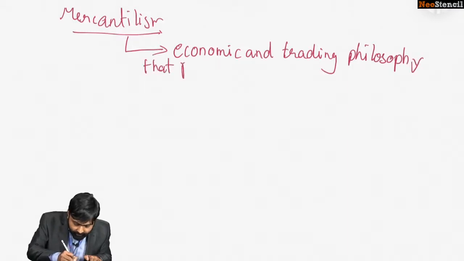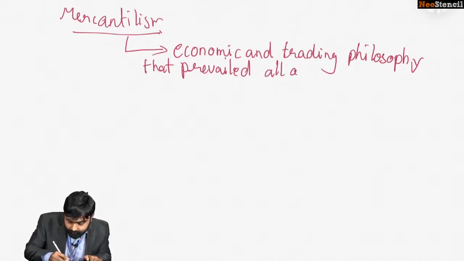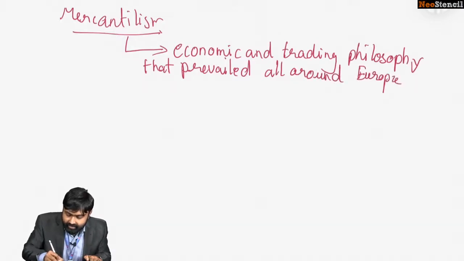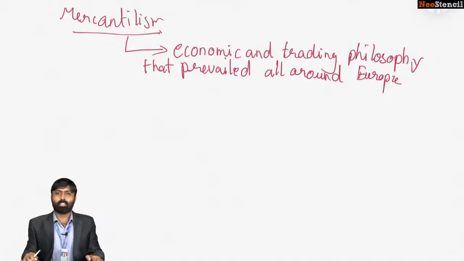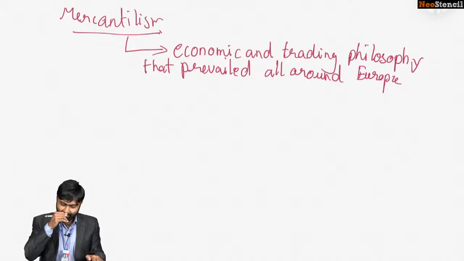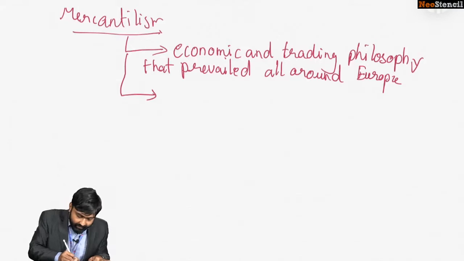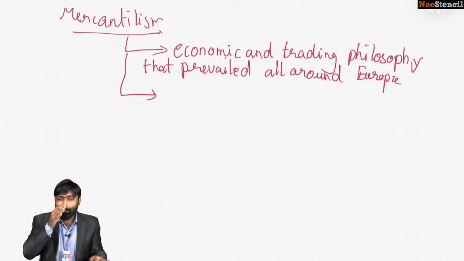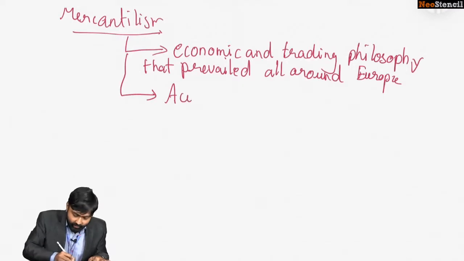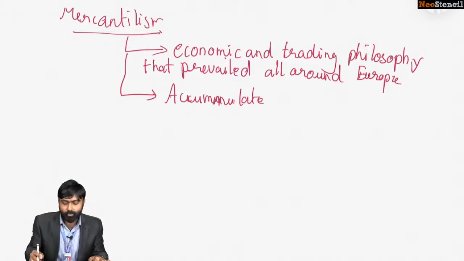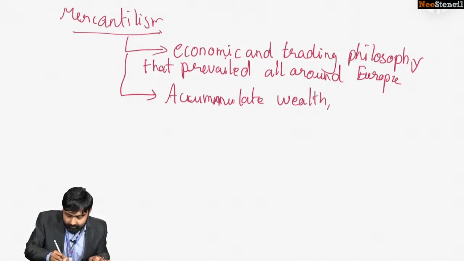that prevailed in Europe during this time, all around Europe. See, like the name suggests, this is actually a trade philosophy. Now, what is its main tenet? What is its main idea? How was it conceived? See, its main idea is that the primary purpose of a nation is to accumulate wealth. Okay, the primary objective of a nation is to accumulate wealth.